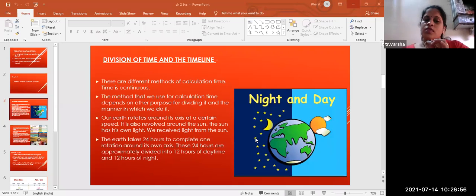The earth takes 24 hours to complete one rotation around its own axis, and these 24 hours we have divided into 12 hours of the day time and 12 hours of the night time, right? This is how we have divided the 24 hours.